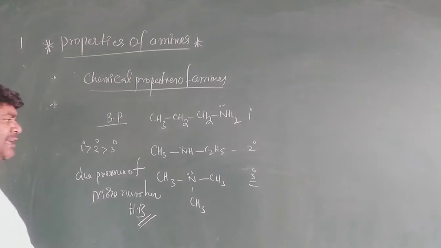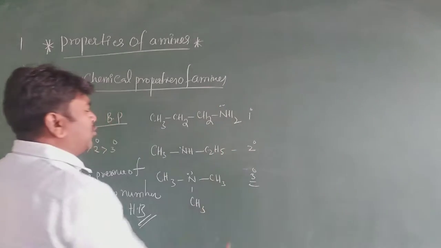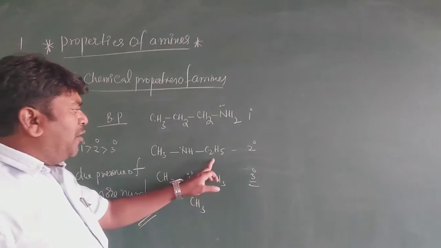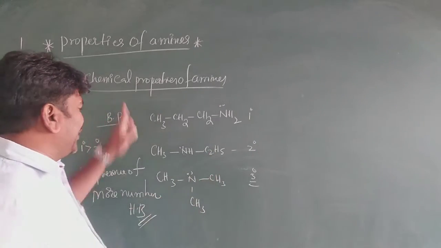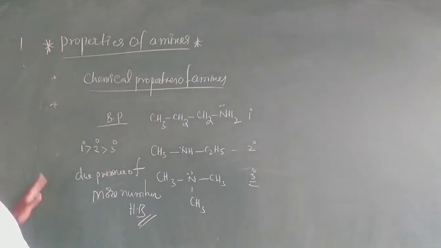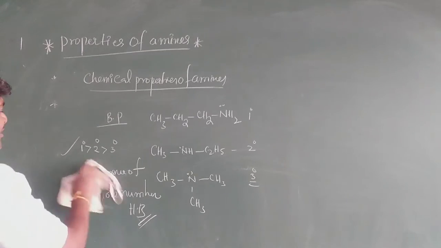You have to see here, it forms 2 hydrogen bonds, it can form 1 hydrogen bond, and there is no hydrogen bond. That's why the boiling point order is 1 degree greater than 2 degree greater than 3 degree.